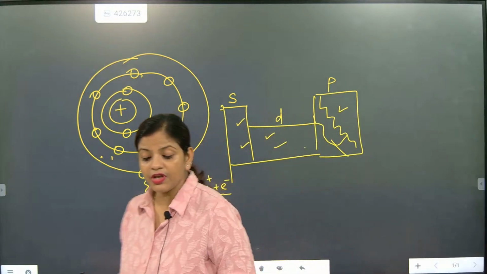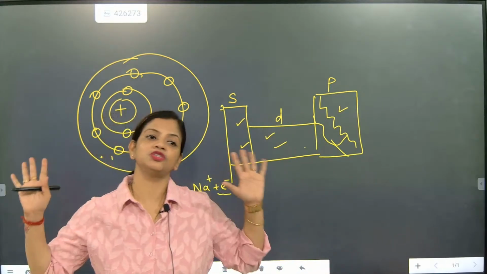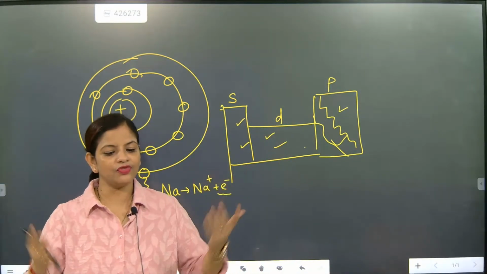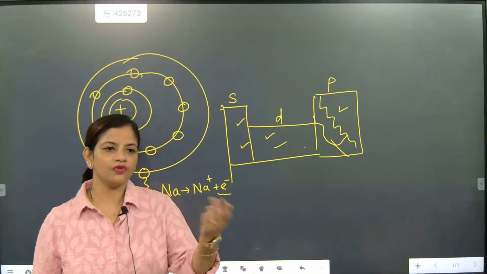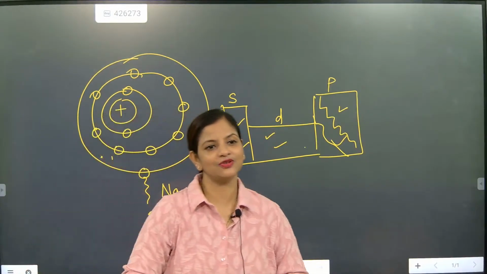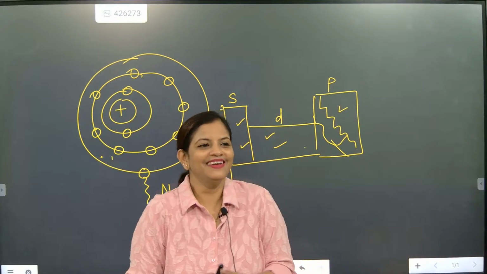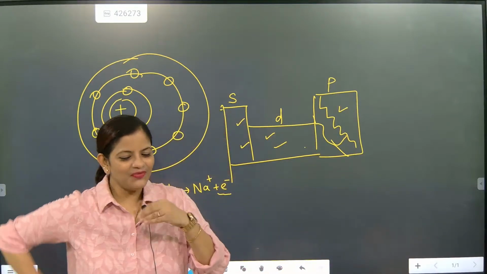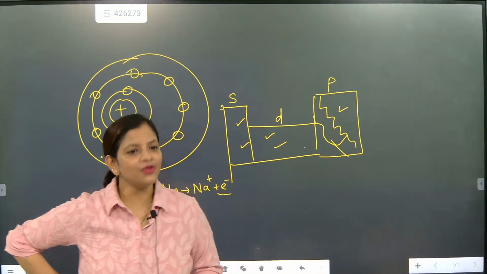Electropositive means when you are giving something, you become positive. When you have 3 pens in your hand and your friend asks for 1 pen, you give that 1 pen. You feel positive because you helped your friend.